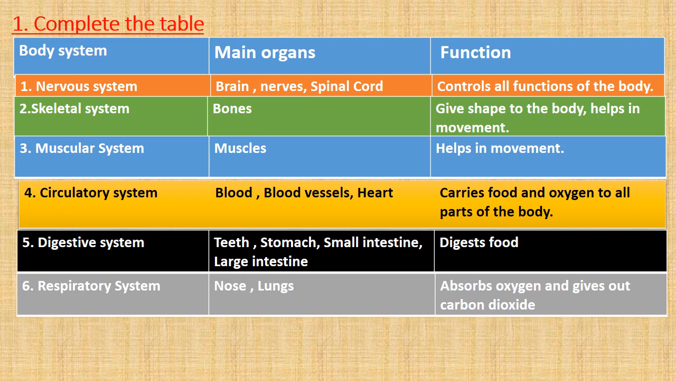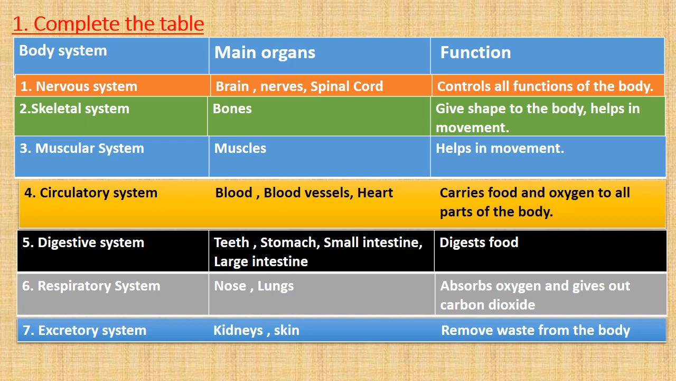Number 6 is respiratory system. This system, students, was studied in class 3rd. I hope that you all are well aware of that. Respiratory system includes nose and lungs, and the main function of respiratory system is to absorb oxygen and give out carbon dioxide.